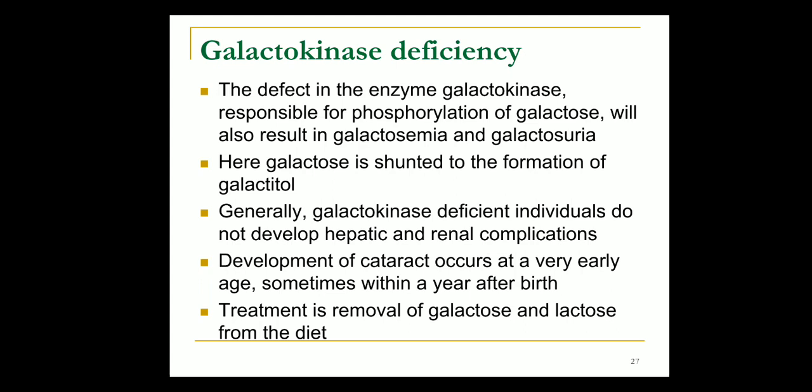Galactose is shunted to the formation of galactitol. Renal and hepatic complications generally don't develop in galactokinase deficiency. Development of cataract occurs at a very early age, sometimes within a year of birth. Treatment is removal of galactose and lactose from the diet.